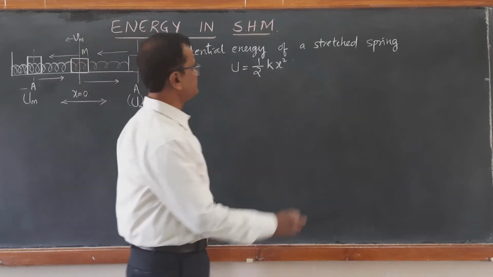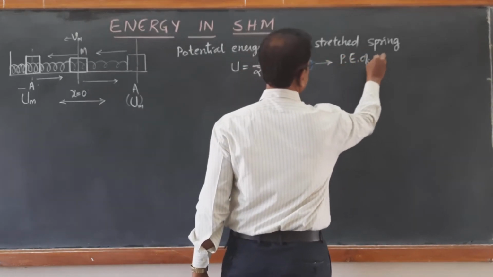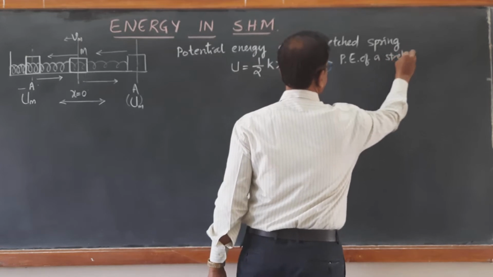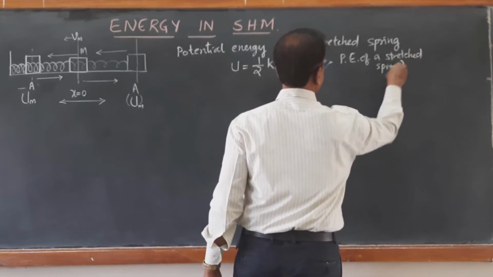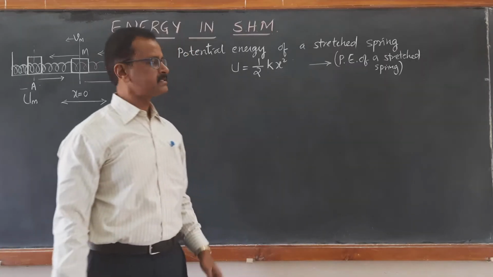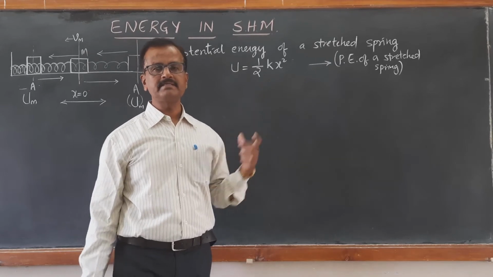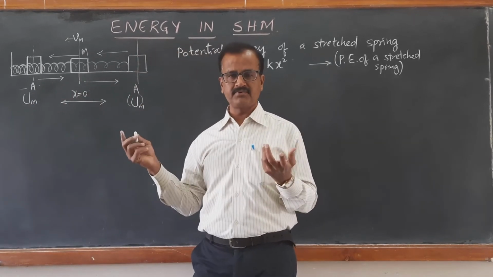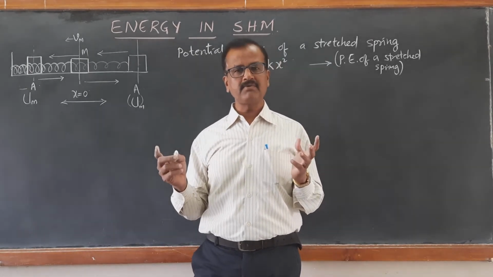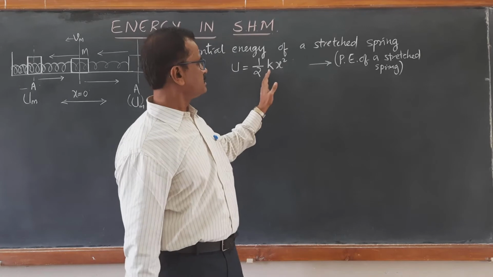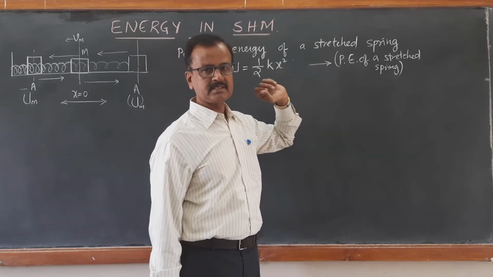So this is the potential energy of a stretched spring, which we calculated in earlier topics, since the work is done against the conservative force involved here, the spring force or restoring force. The work done against the restoring force is stored in the form of spring potential energy, that is half k x square.